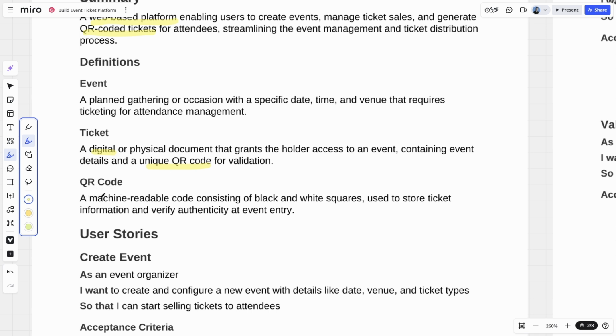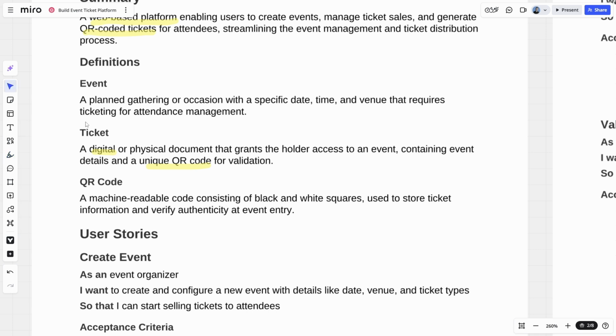And then we have the definition of a QR code, machine readable code, black and white squares, used to store ticket information and verify authenticity. So when the attendee gets to the event, has their ticket either digital on their phone or they've printed it out, the staff at the event are able to scan the QR code and then they can tell almost immediately whether or not that ticket is valid.